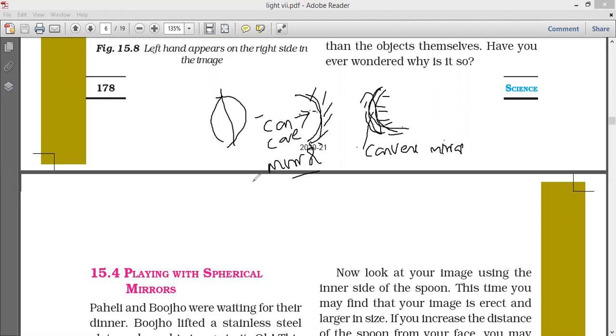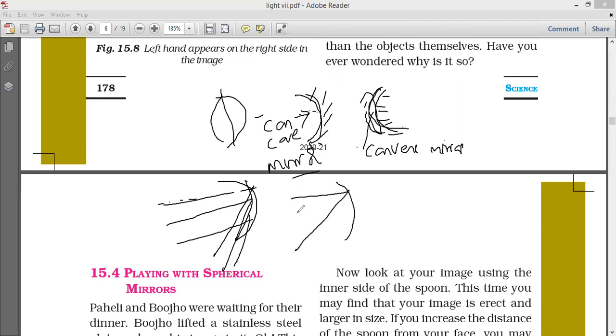In concave type, suppose light rays are falling like this, converging in nature. They will converge like this.